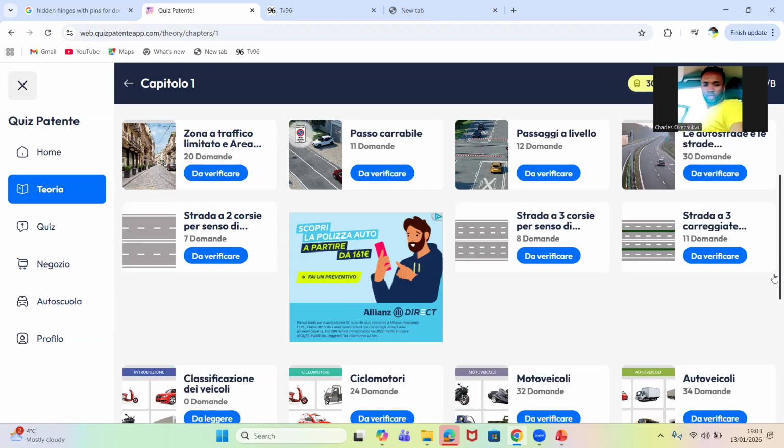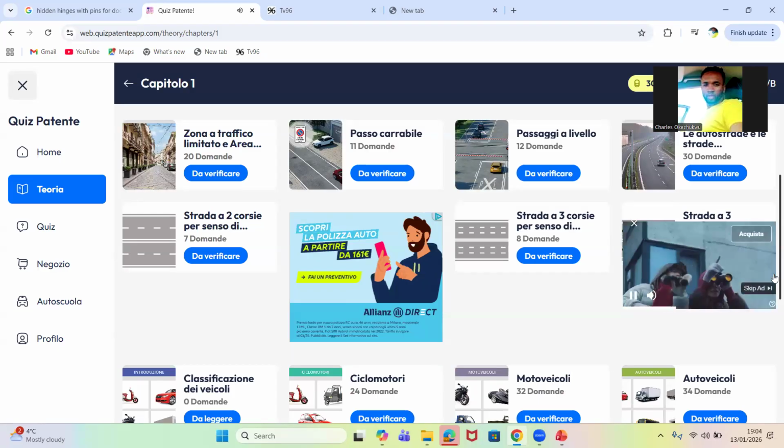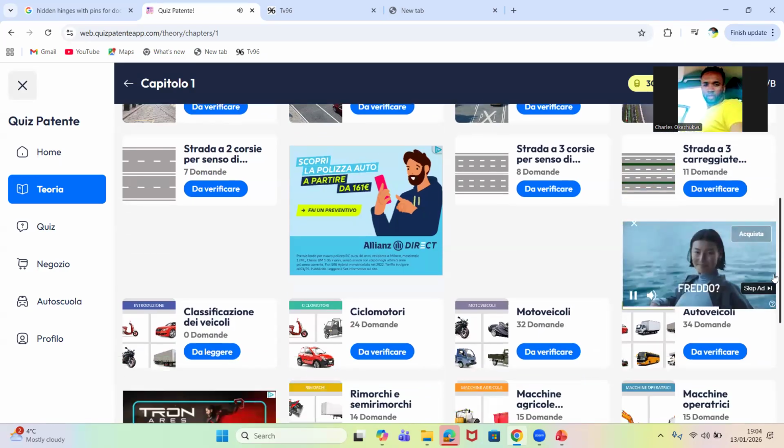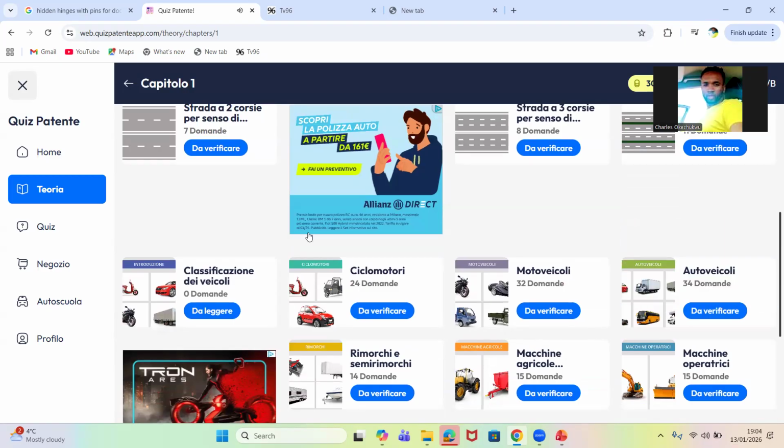We've done the difference between strada extraurbana principale and autostrada. We saw the difference between strada extraurbana principale and autostrada. Please don't forget that. All right. Having said that, we're about to start doing something very, very important. If you never start to do the quiz, I don't know what you are waiting for. Now we're going to be doing something very important.